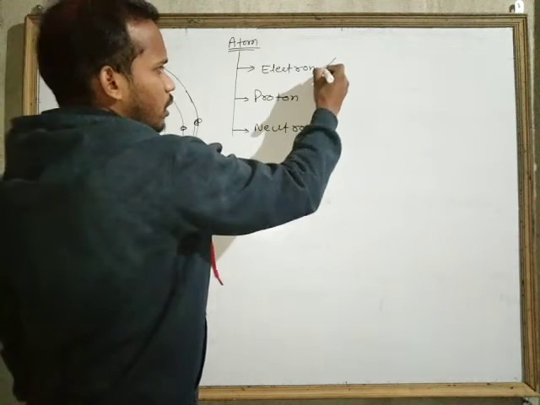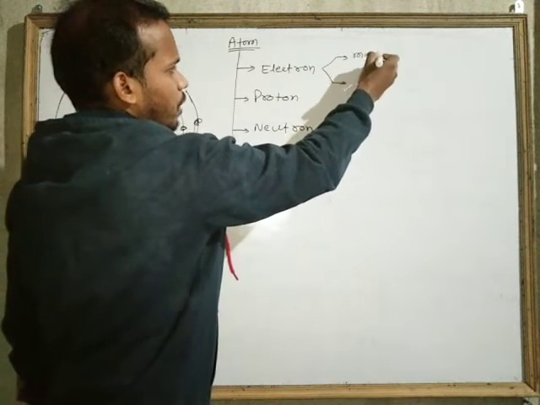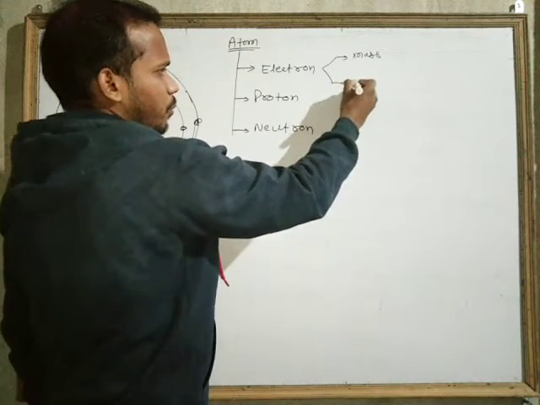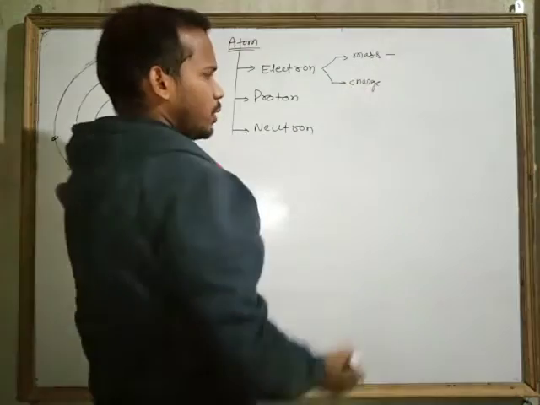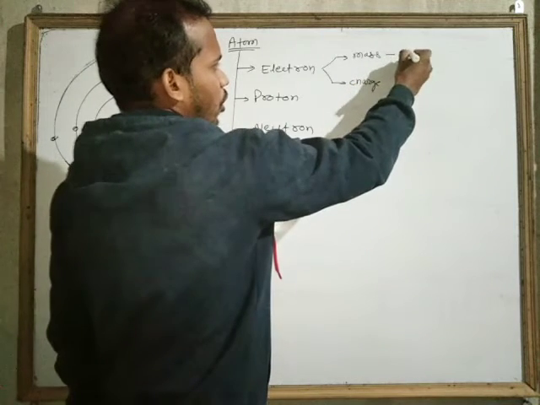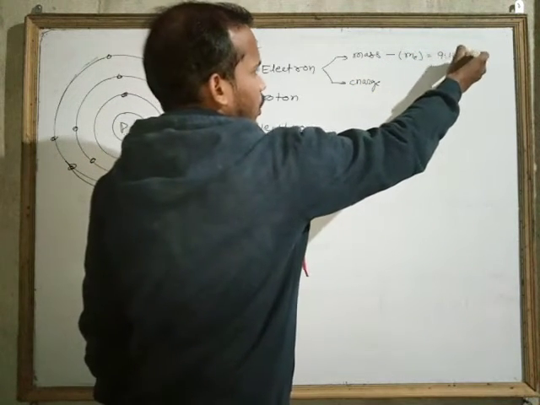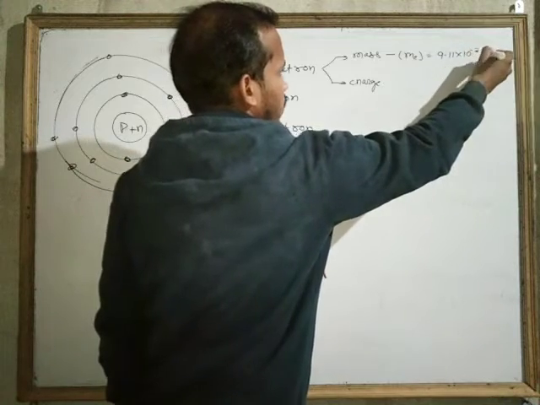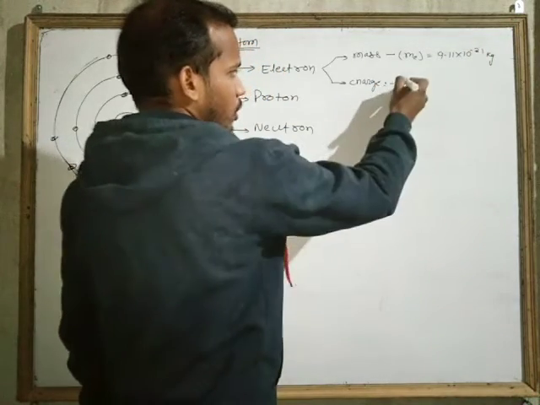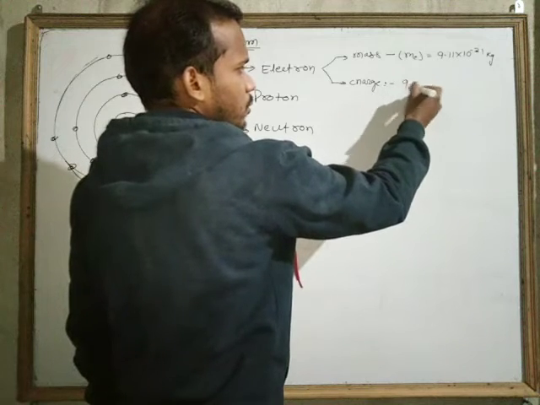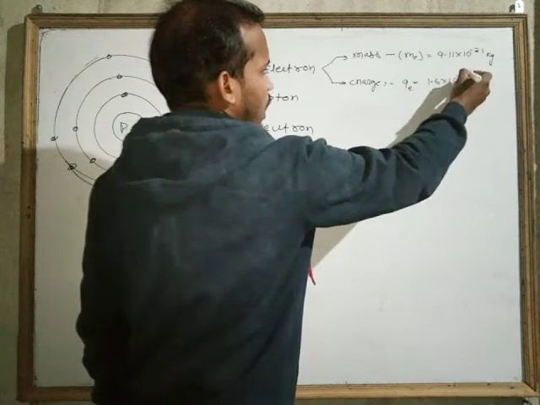And electron has two different properties. One property is the mass, and another property is the charge. So what is the mass of electron? Mass of electron is 9.11 into 10 to the power minus 31 kg. And what is the charge of electron? Charge of electron is 1.6 into 10 to the power minus 19 coulomb.